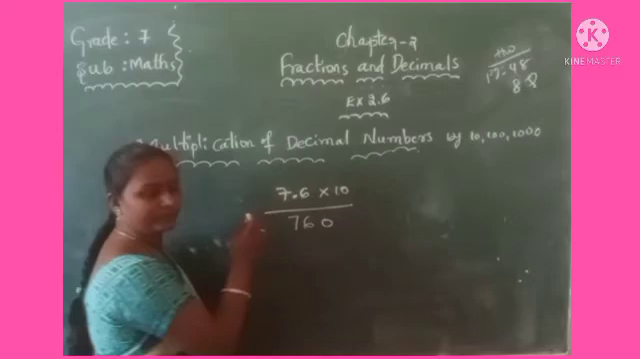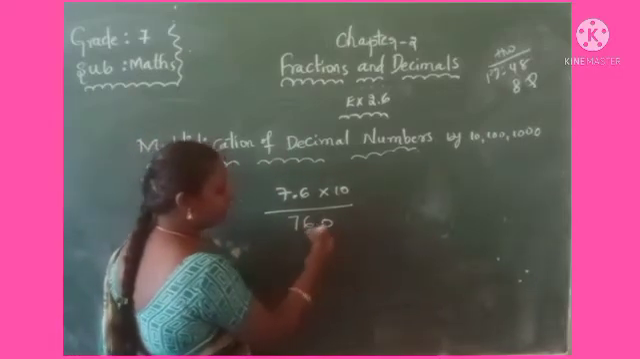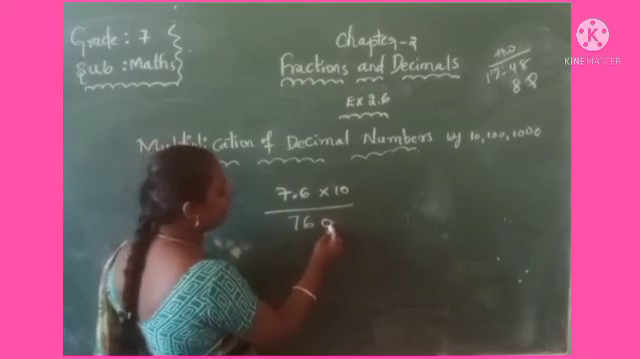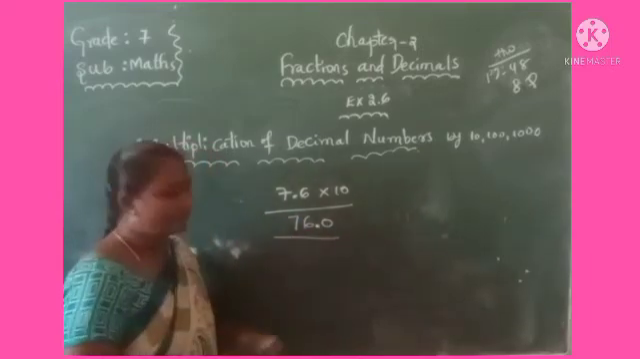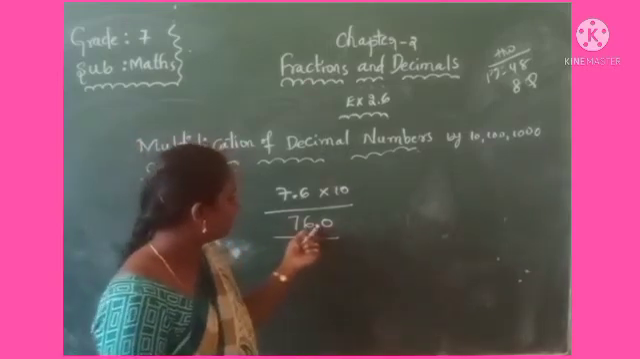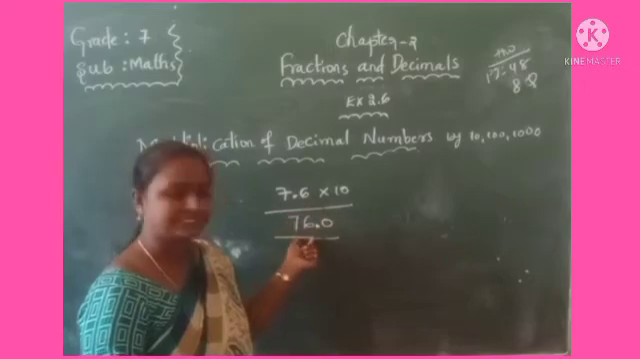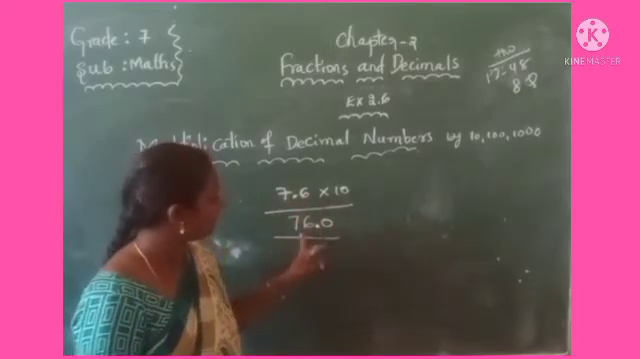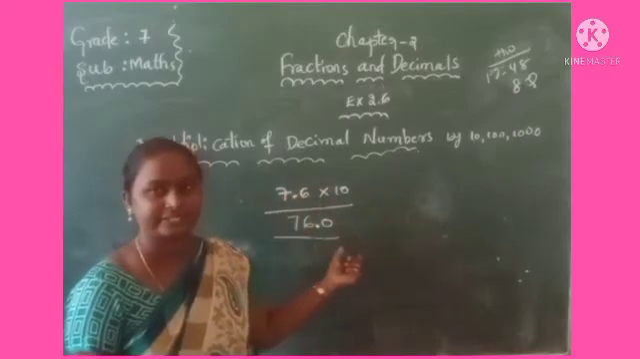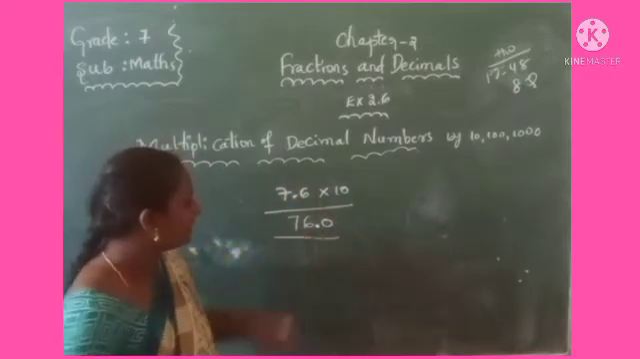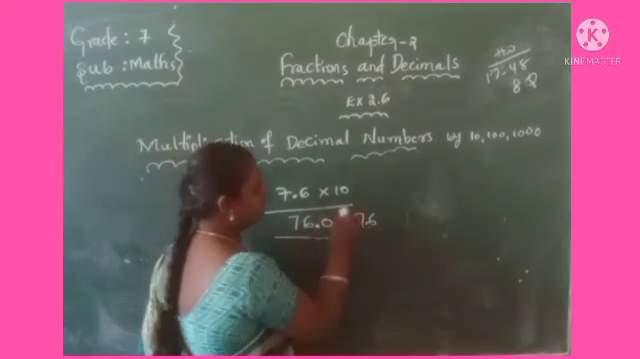One digit after the decimal point is there. So the decimal point, how to give from the right side you have to consider. That is one digit after. Here, one digit after you will give the decimal point. Same product will come, same digits. So there is no change. I mean 76 will come, but the decimal point place will change. Okay. So what is the product of 7.6 into 10? 76.